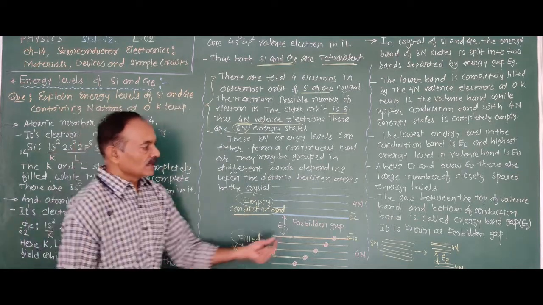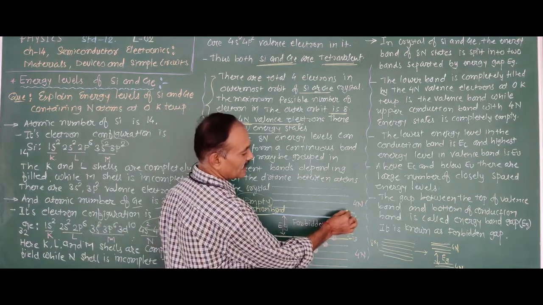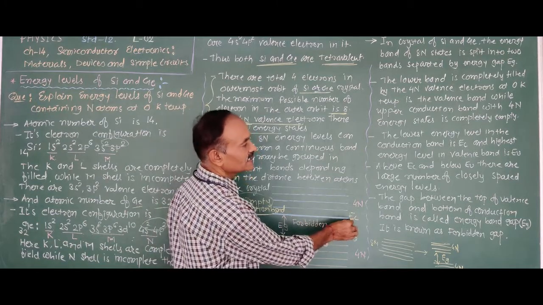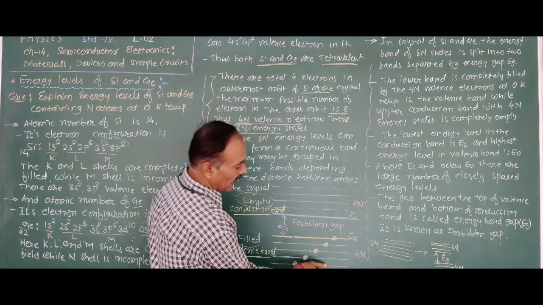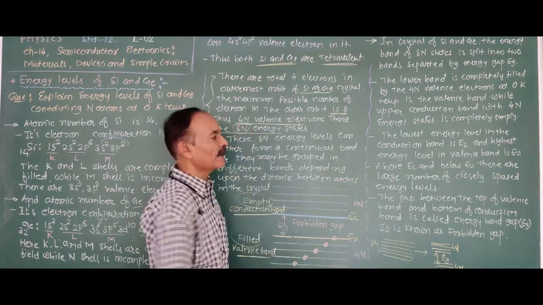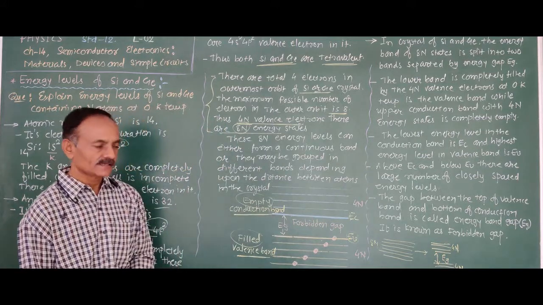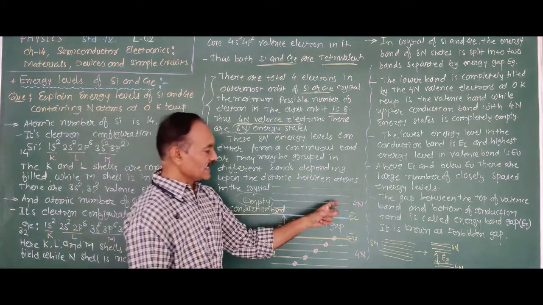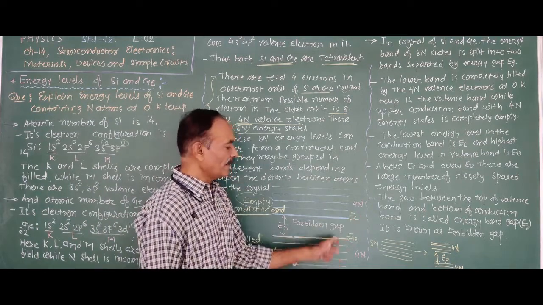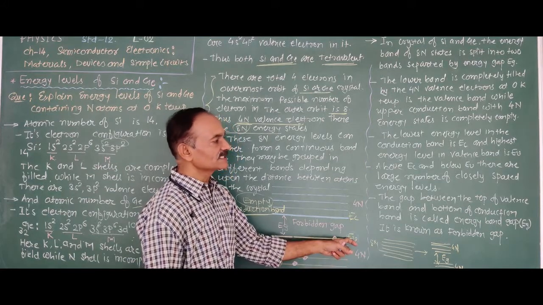Now, the lowest energy state of the conduction band is denoted by Ec and the highest energy level of the valence band is denoted by Ev. Again, the lowest energy state of the conduction band is denoted by Ec and the maximum energy state of the valence band is Ev.